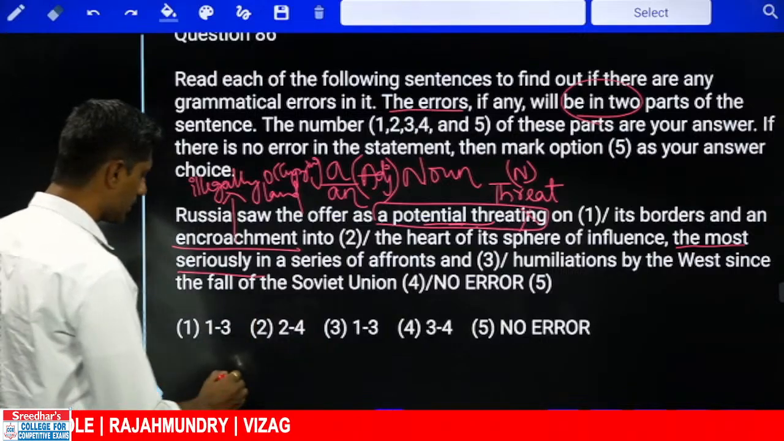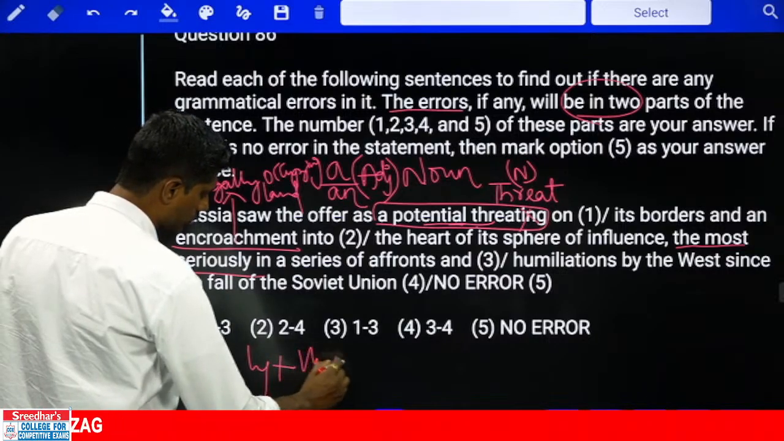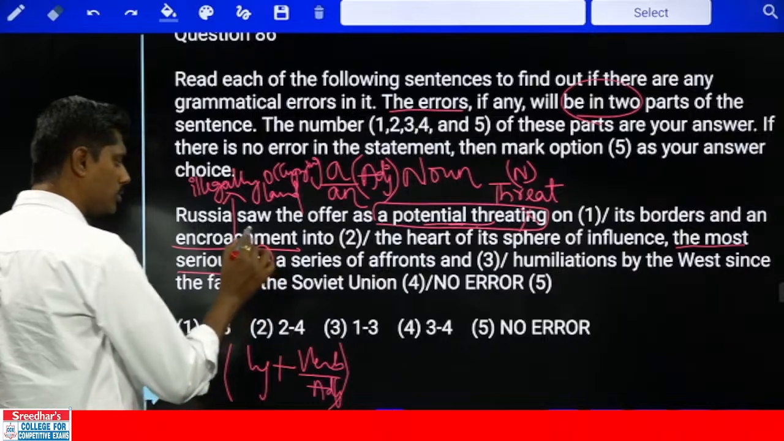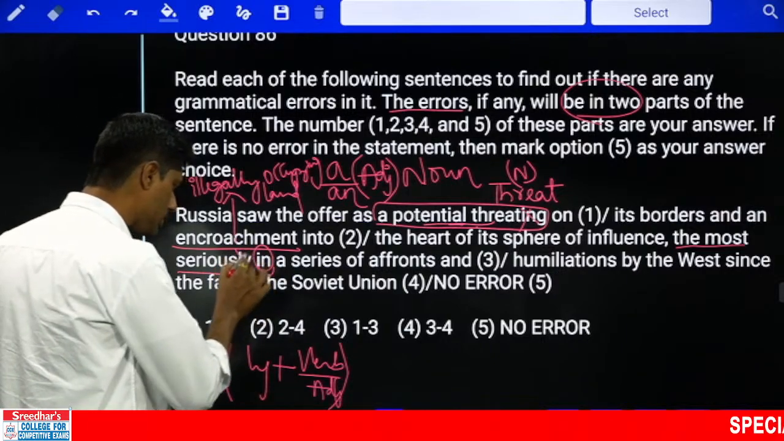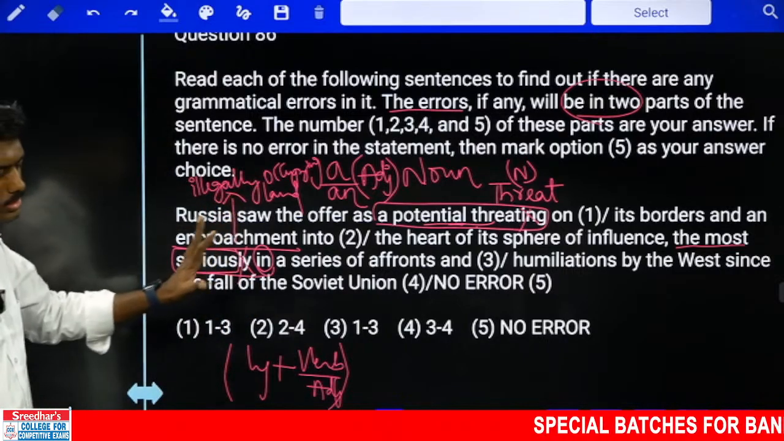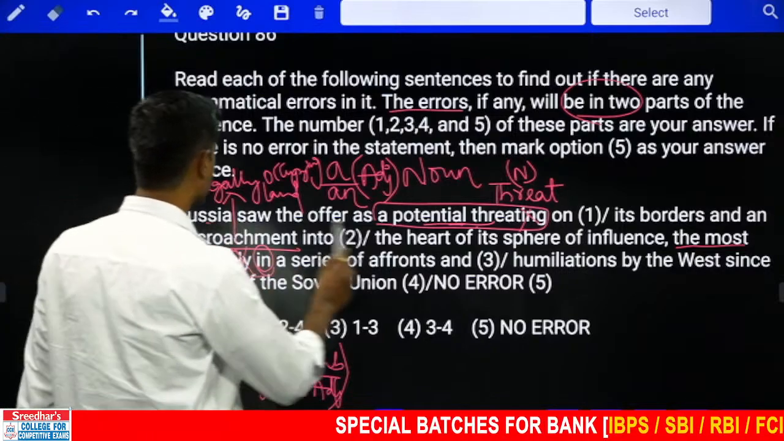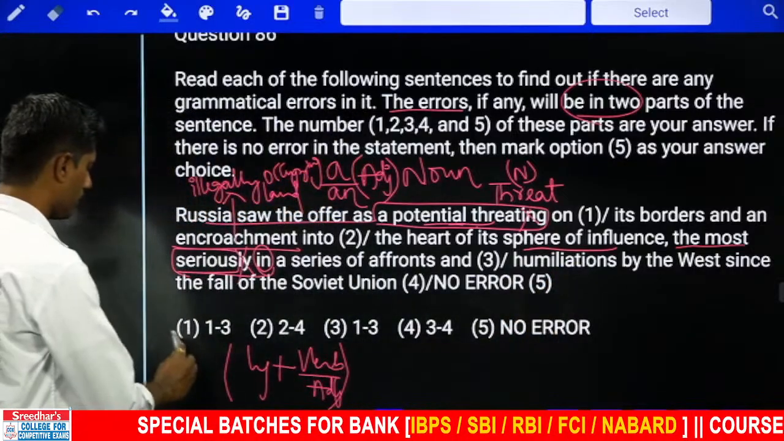When I am using seriously, with ly, I require a verb or an adjective. But if you observe, a verb or adjective is not there. So what we need to keep is only serious. It should be considered an adjective. The most serious is the appropriate one. So error is present in the first part, error is present in the third part. Therefore, the first option is the right answer.